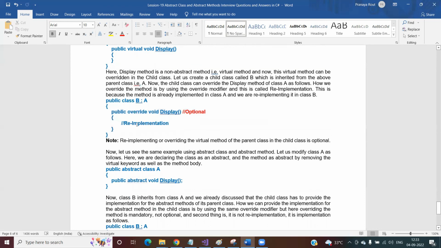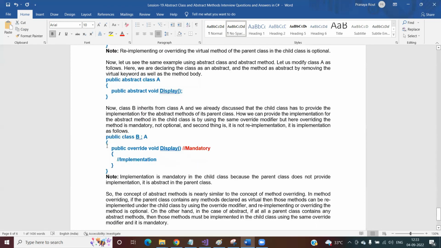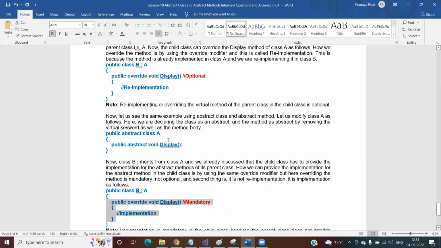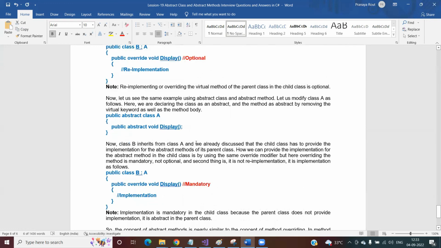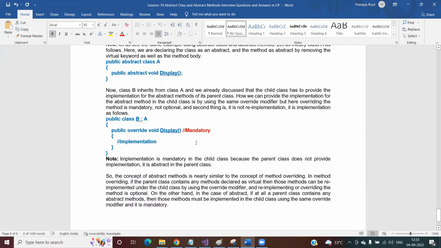In the previous case it is called re-implementation, but in this case, it is not called re-implementation, rather it is called implementation, because this method is not implemented inside the class A, not implemented in the base class or the abstract class. This is the reason why it is mandatory to provide implementation. But in the other case, we are re-implementing because the method is already implemented in the parent class. So this is the difference between overriding method and the abstract method.